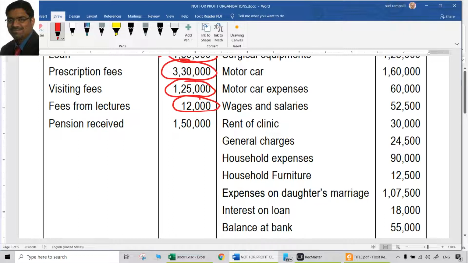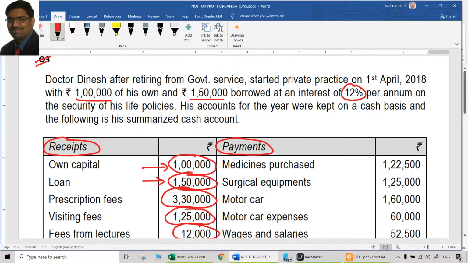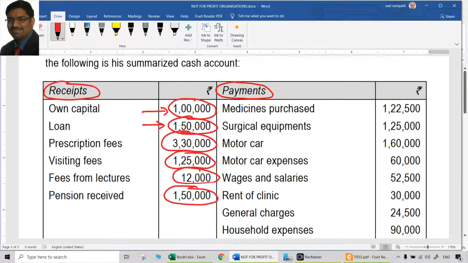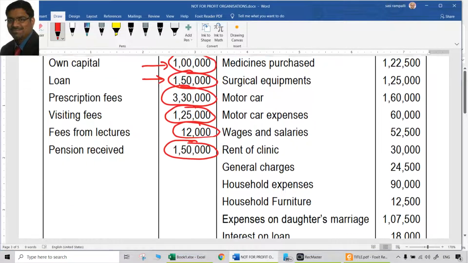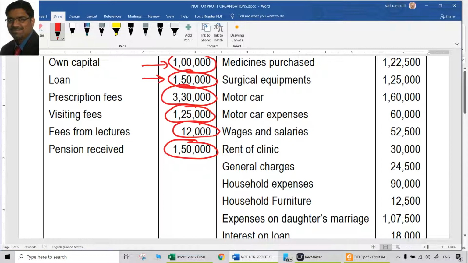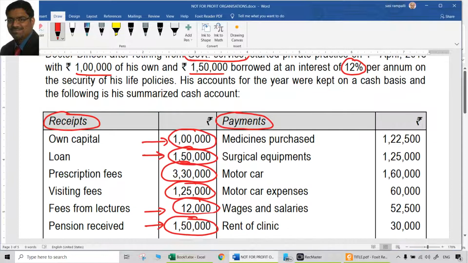And pension received, 1,50,000 is there. Of course, pension definitely is not related to the profession. Pension is his personal income. Because he retired from government service, he is receiving pension. Is that income 1,50,000 related to this private practice for which we are preparing income and expenditure account? No, it is not. Same way, fees from lectures also is his personal income, which is not related to this practice. Practice is basically the medical practice.